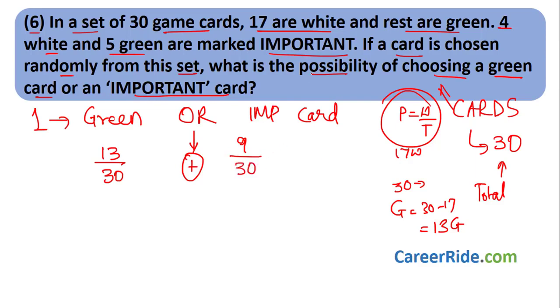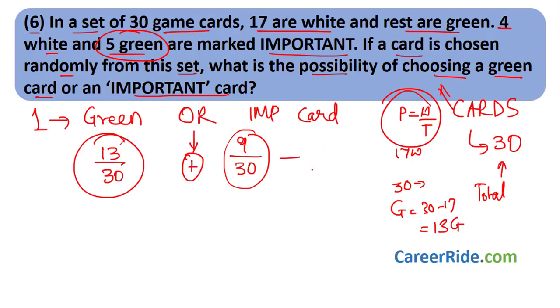Now over here if you see, out of the 9 important cards, 5 are green cards. This is similar to double counting which we have seen at the start in the first numerical. When I choose an important card, it can be a green card. That means over here I have already included those 5 green important cards. Again over here I am including those 5 green important cards, because total green cards are 13, and that will include the 5 green important cards. So this 13 includes these 5 green important cards, and again over here in this 9 I am considering the 5 green important cards. So we have to subtract this double counting.